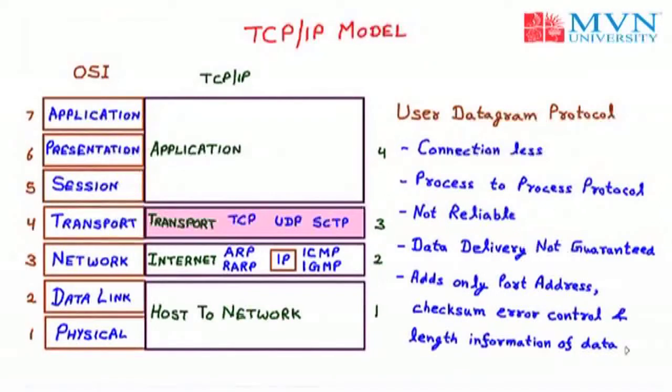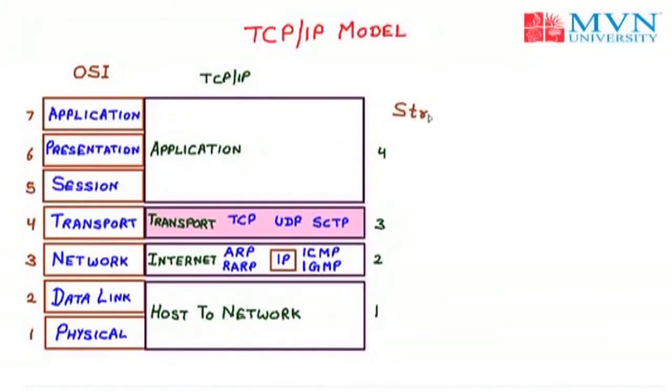Now the next protocol we have is SCTP, called the Stream Control Transmission Protocol. Obviously, TCP and UDP each have a few main features as well as a few main disadvantages. So SCTP, the Stream Control Transmission Protocol, is the combination of TCP and UDP, but with only the advantages. We take the advantages of TCP and UDP and add them to SCTP.